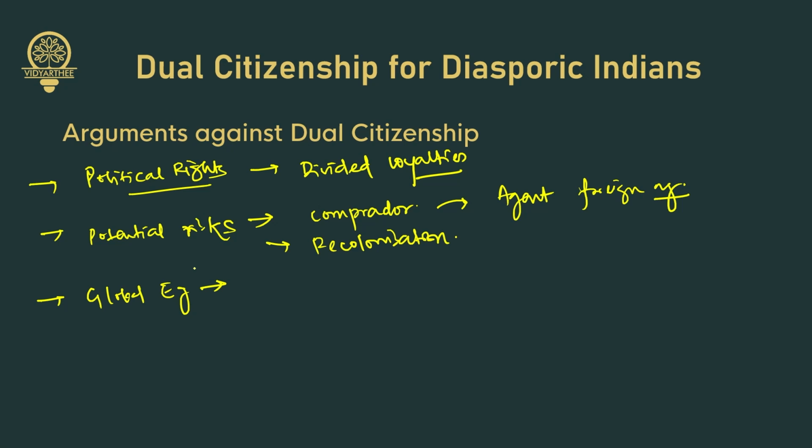Prominent figures like Mirra Alfassa and Mother Teresa relinquished foreign citizenship to become Indian citizens. Got it? Next are the populism concerns. The debate could be fueled by populist motivations rather than substantive reasons. So this is another problem of dual citizenship.